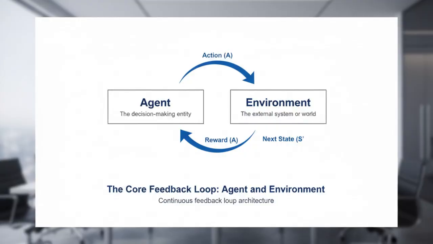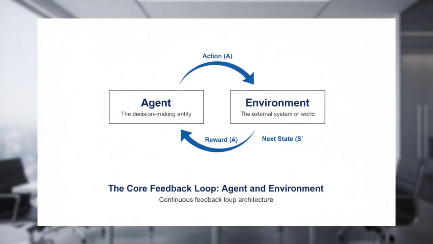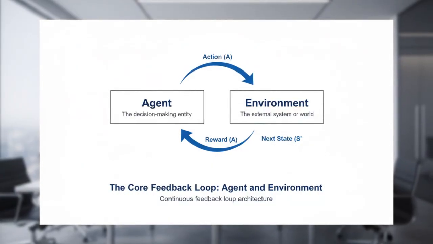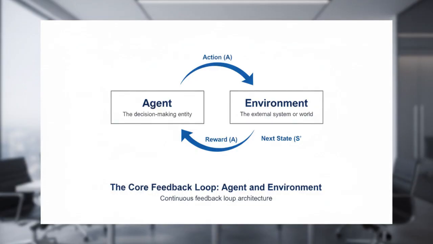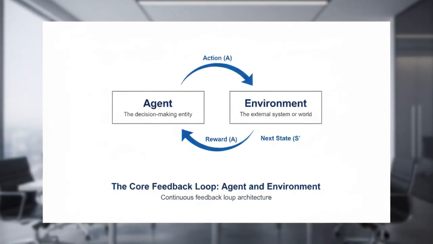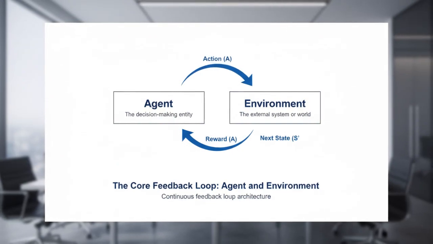At the heart of DRL is the agent-environment loop. The agent perceives the current state, takes an action based on its policy, and receives a reward and the next state from the environment. For infrastructure engineers, think of the agent as a global load balancer and the environment as your worldwide data center footprint.